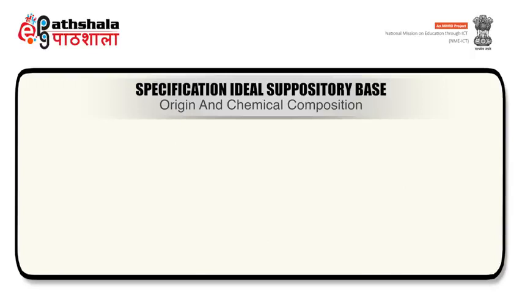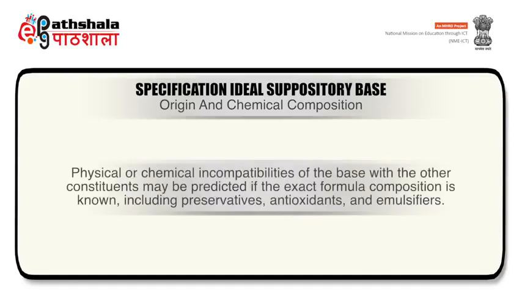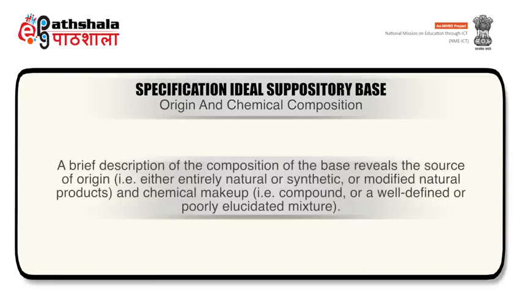The first specification that a base should satisfy is the origin and chemical composition. This involves the prediction of the physical or chemical incompatibilities of the base with other constituents if the exact formula composition is known, including preservatives, antioxidants, and emulsifiers. A brief description of the composition of the base reveals the source of origin and chemical makeup.